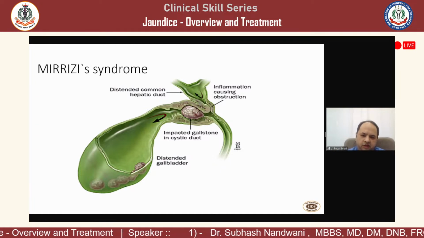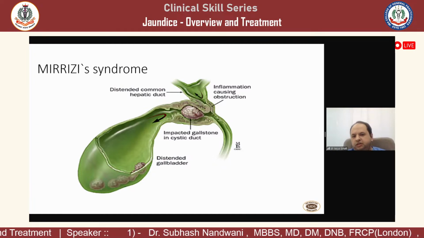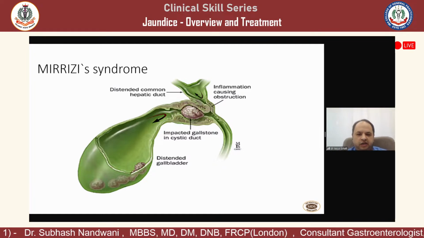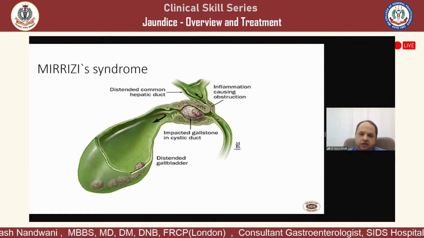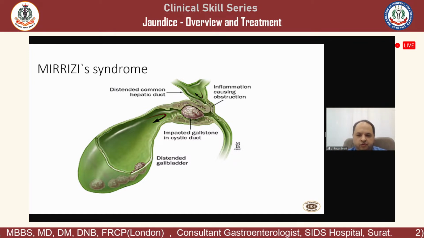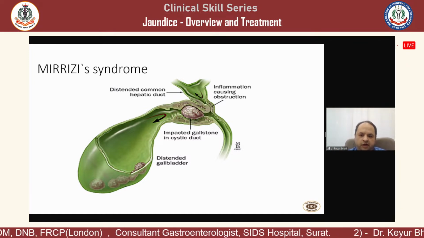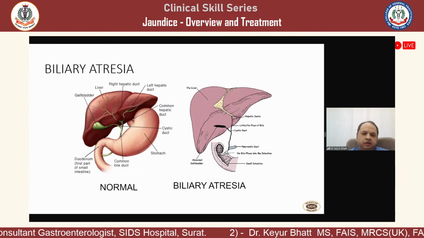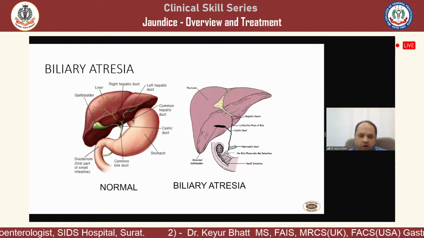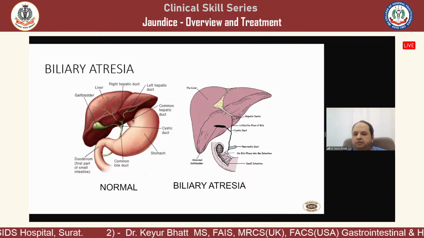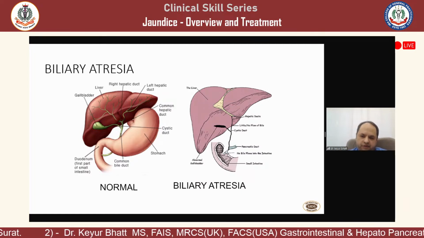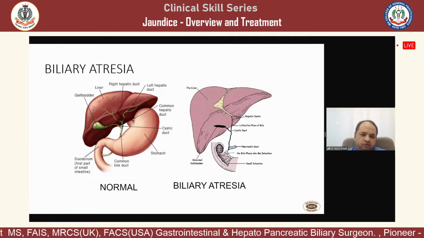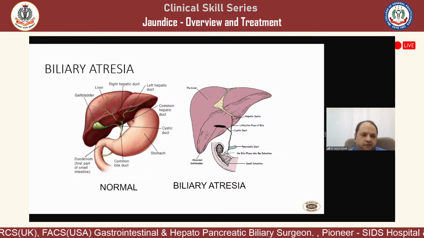Mirizzi syndrome is a little tricky situation where one can see that half of the stone is sometimes lying in the gallbladder and half of the stone is lying in the bile duct, and it is causing direct or indirect obstruction. But usually in Mirizzi, the lower bile duct is normal. And last but not the least is biliary atresia, where from birth the entire biliary tree is atretic, and the patient has hardly any space for excreted bile to go into the alimentary tract.